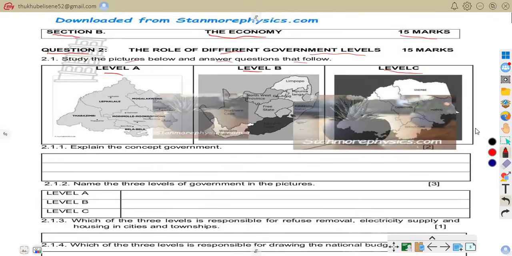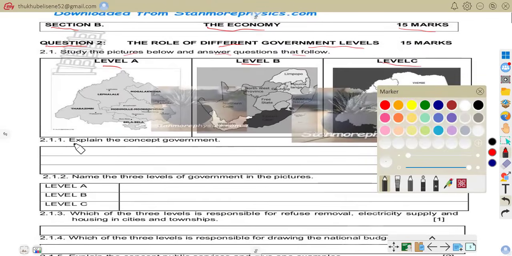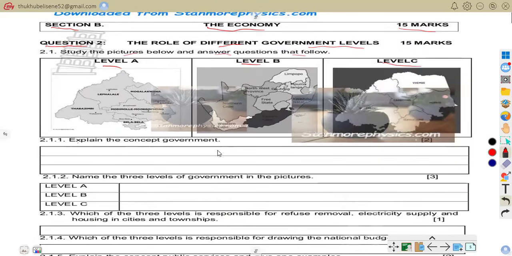Now let us answer the questions that are going to be asked. It says, explain the concept government. That is what we are asked to do. So a government is a group of elected people.